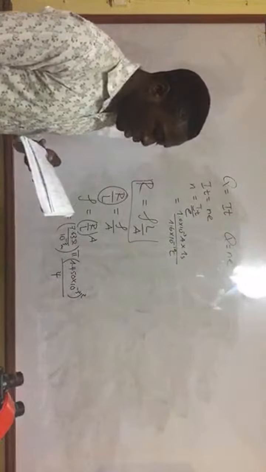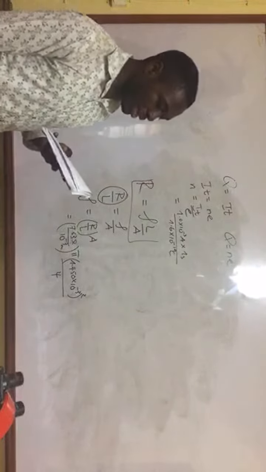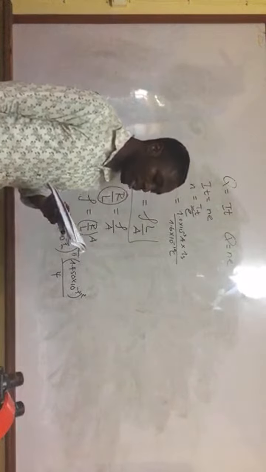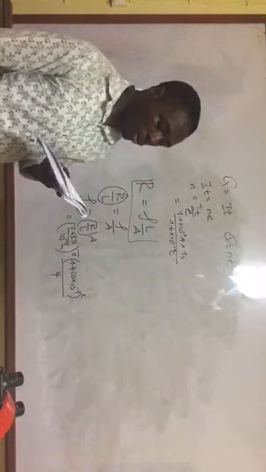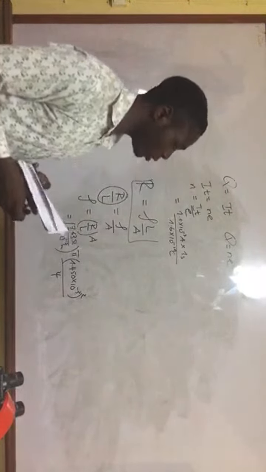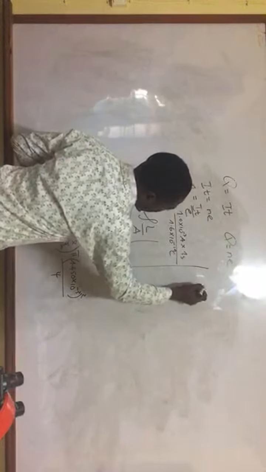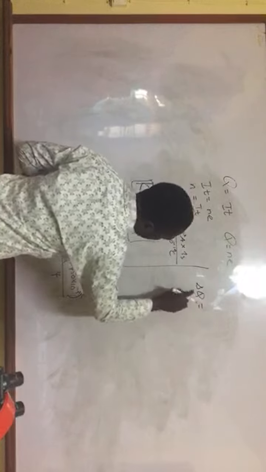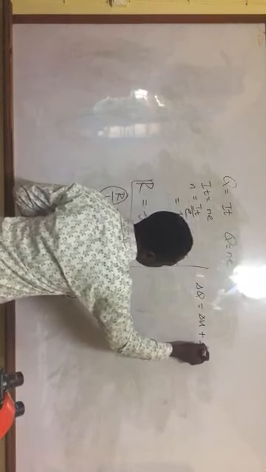All right. Now, question 82 says an ideal gas expands isothermally and absorbs a quantity of thermal energy equal to 500 joules. The amount of work done during the expansion is? Now we know that the first law of thermodynamics is that delta Q equals delta U plus delta W.